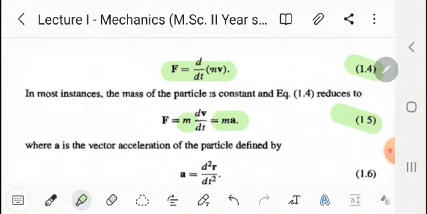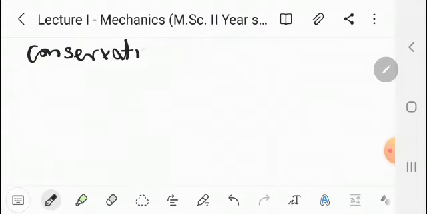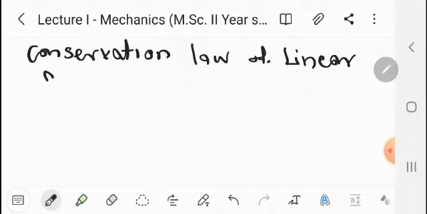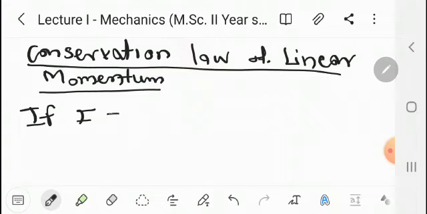Now, conservation law of linear momentum. If force is equal to 0, by the equation F equal to p dot, it becomes 0.